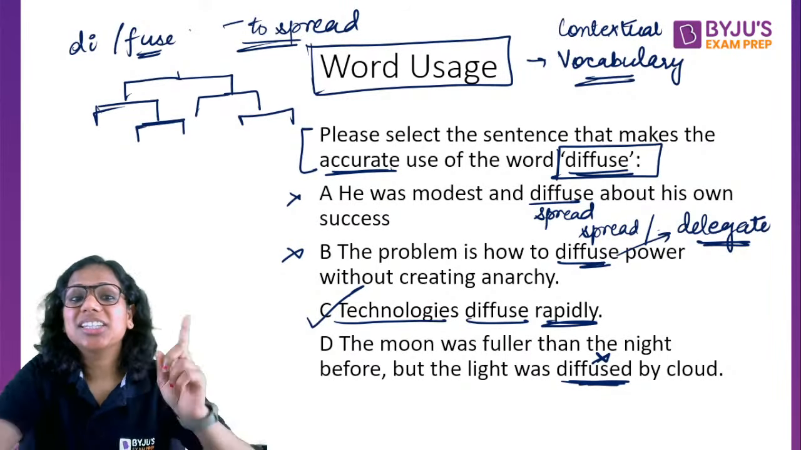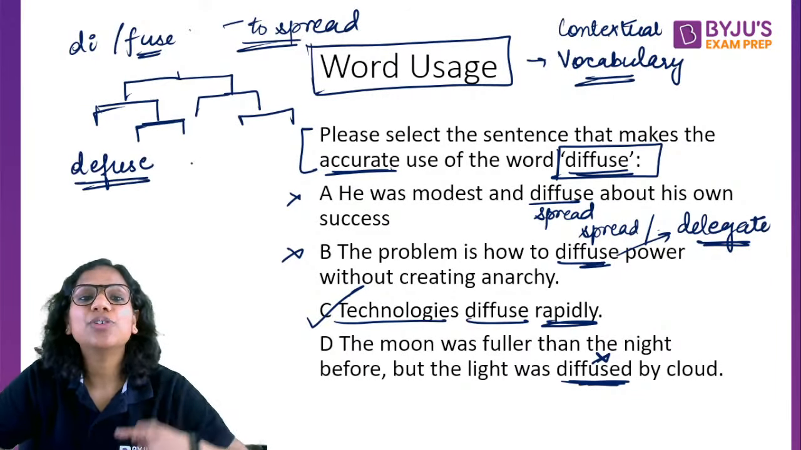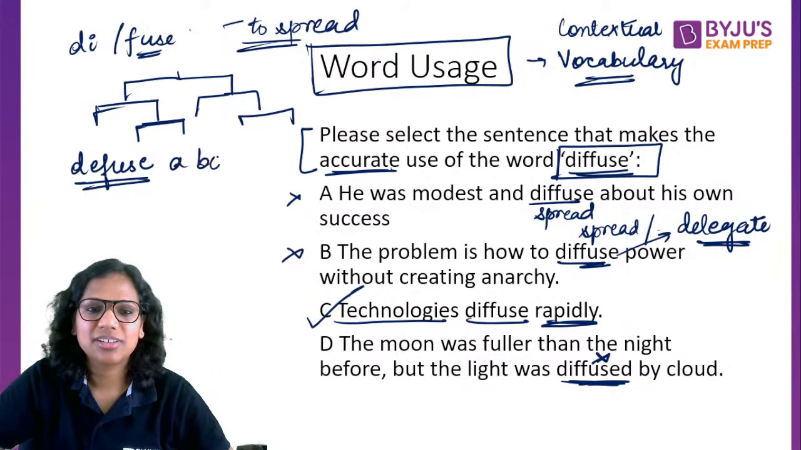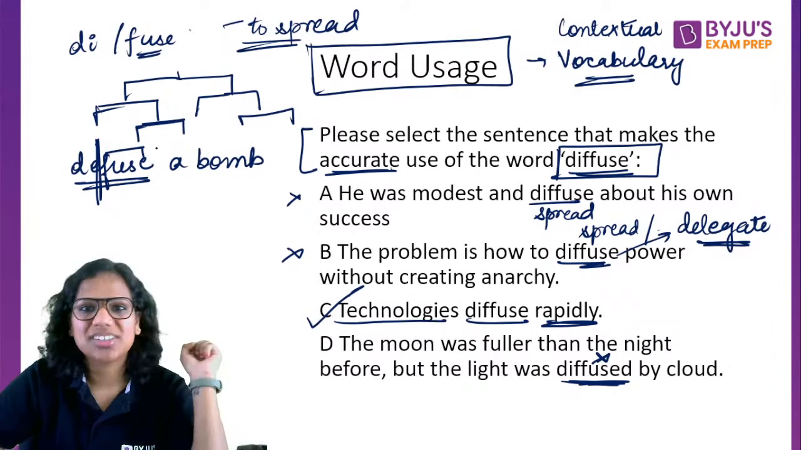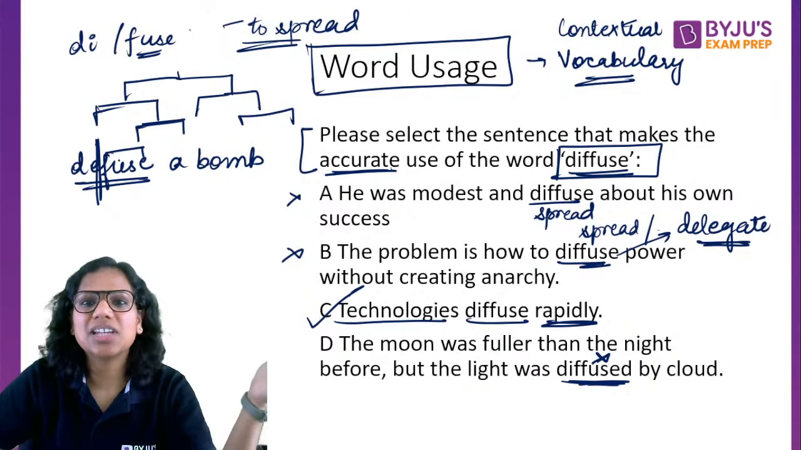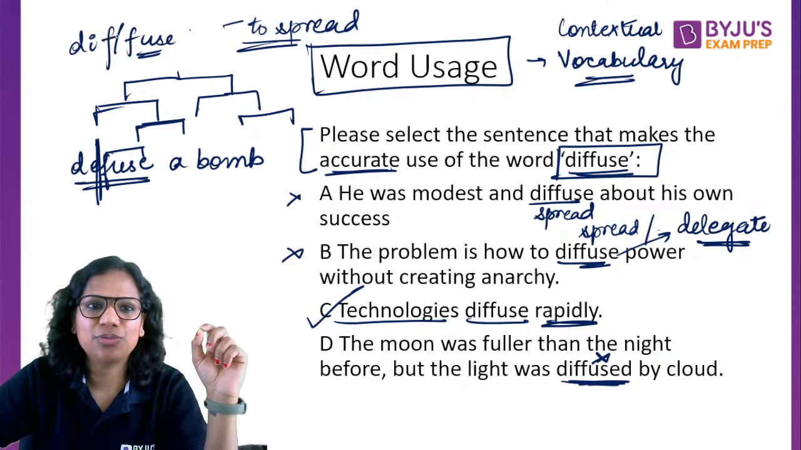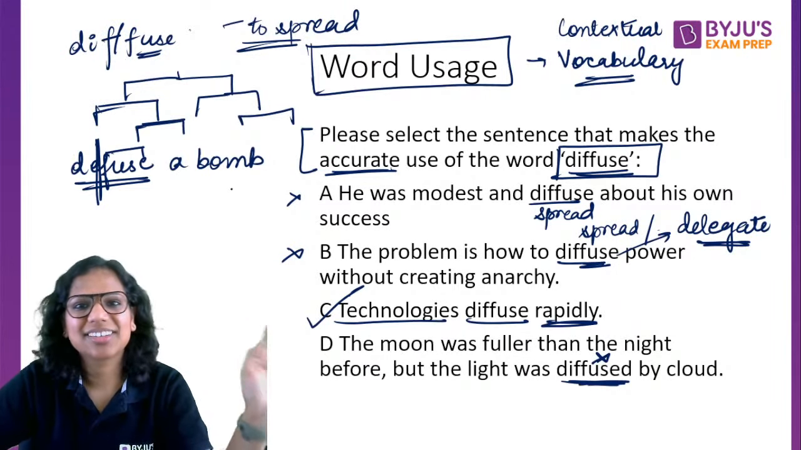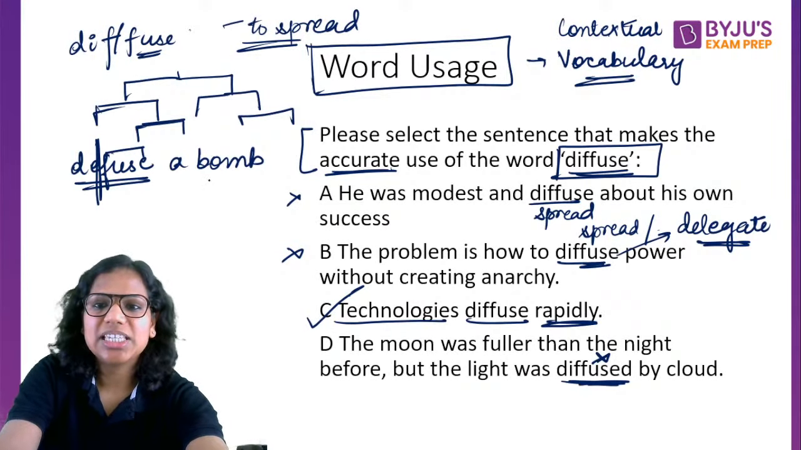Okay, Makaran, so you are confusing diffuse and defuse. So you defuse a bomb, right? Basically, you remove its fuse so that it doesn't explode. So these are two commonly confused words, diffuse and defuse. All right. Okay, C is the answer here.